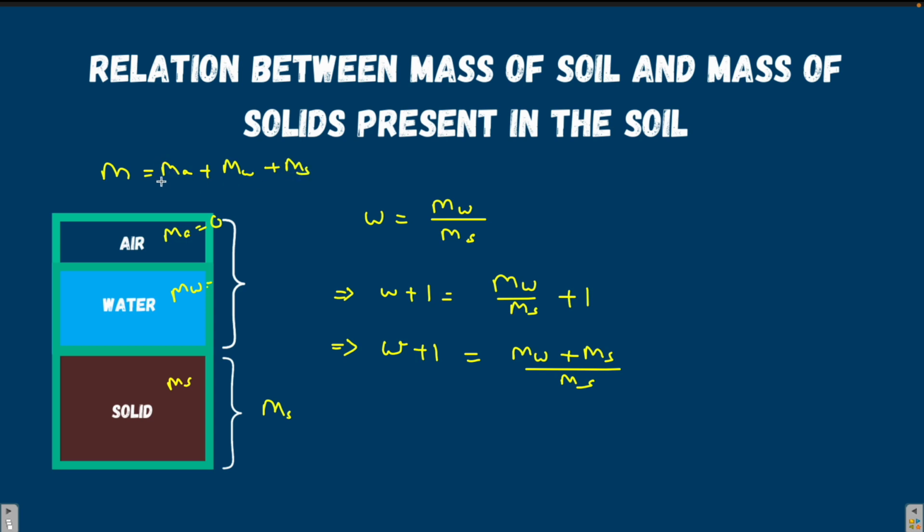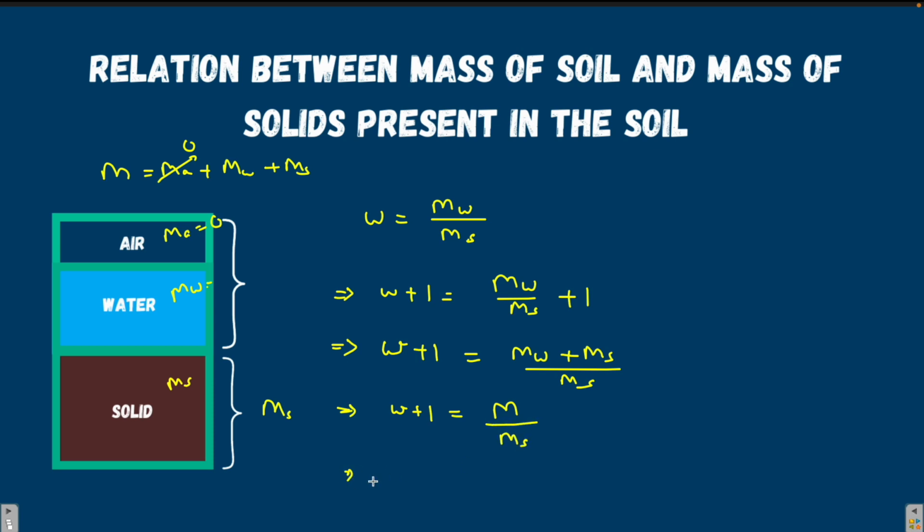But since we are taking mass of air as negligible, mass of water plus mass of solids will constitute the total mass of soil. This means that in place of mass of water plus mass of solids, we can write the total mass of the soil, let me write it as M, by mass of solids.